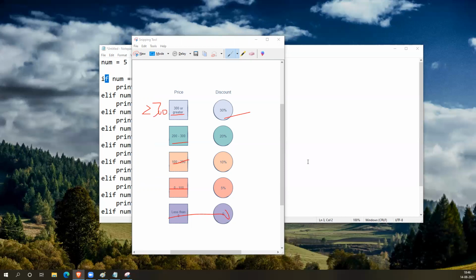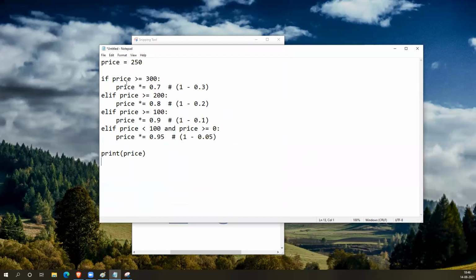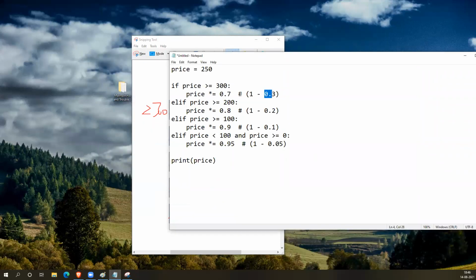The example is this one, the data code. Input. If price is greater than or equal to 300, the price is assigned the new discounted price, price into 30% means 0.3. So 1 minus 0.3 will be 70%, 0.7. So 0.7 will be the multiplier. It is price equal to price into 0.7. So it will be 300 into 0.7. Then otherwise the price will be 250 into 0.7, like that. The discounted value.